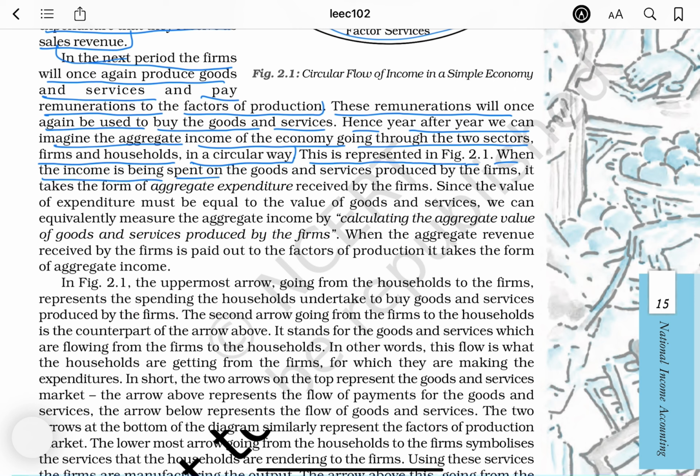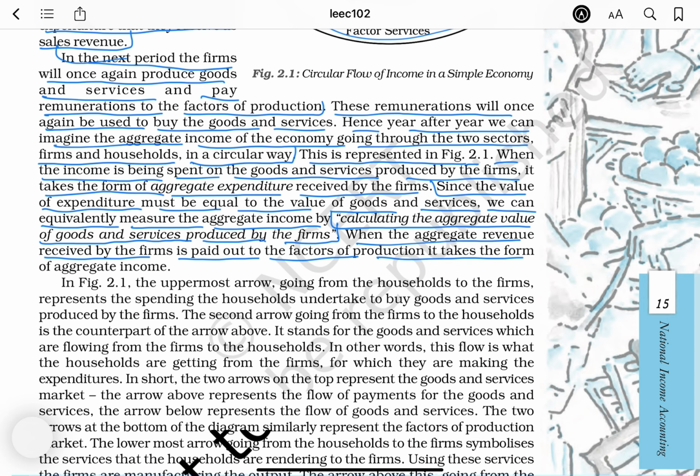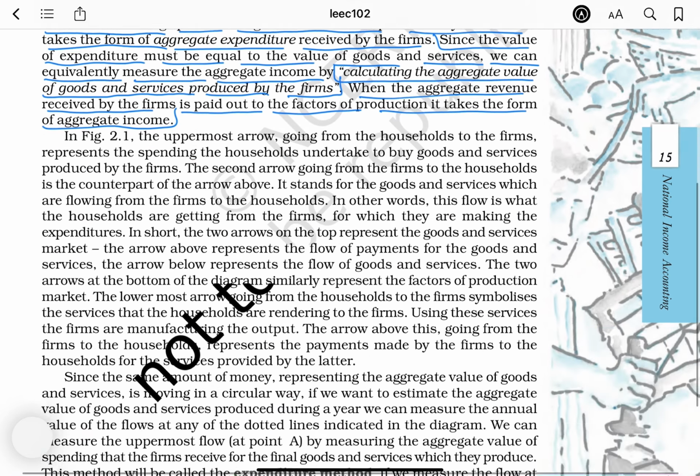When the income is being spent on the goods and services produced by the firms, it takes the form of aggregate expenditure received by the firms. Since the value of expenditure must be equal to the value of goods and services, we can equivalently measure the aggregate income by calculating the aggregate value of goods and services produced by the firms. When the aggregate revenue received by the firms is paid out to the factors of production, it takes the form of aggregate income.